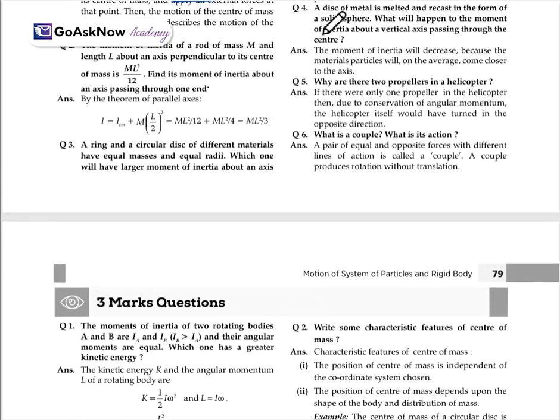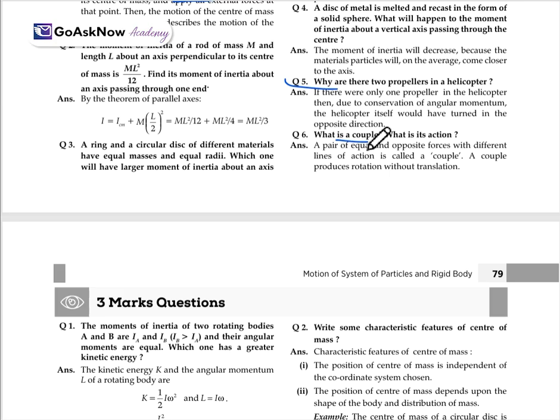These are also the same questions only. Why are there two propellers in a helicopter? If there were only one propeller in the helicopter, then due to the conservation of angular momentum, the helicopter itself would rotate in the opposite direction. That's why it's necessary to have two propellers in the helicopter.